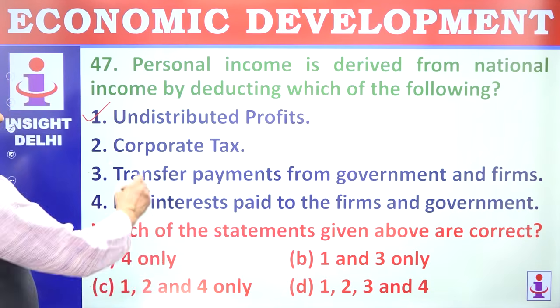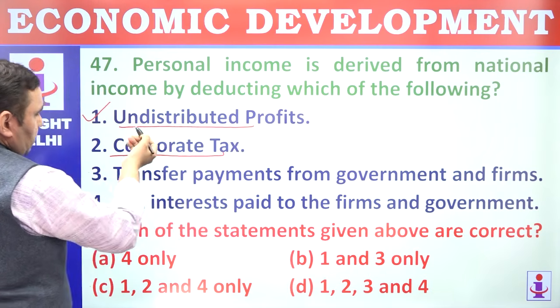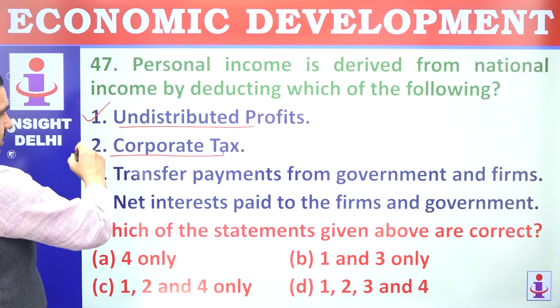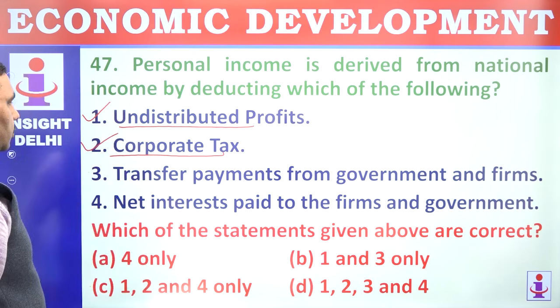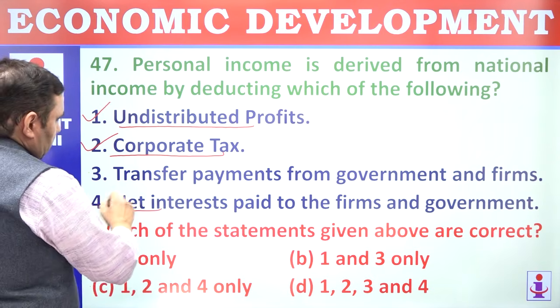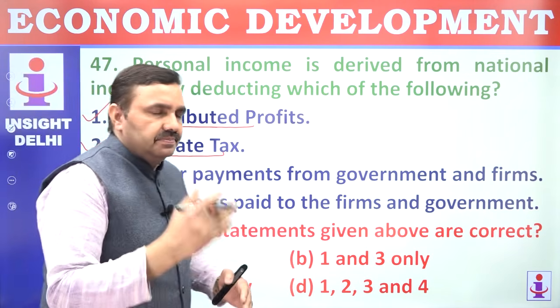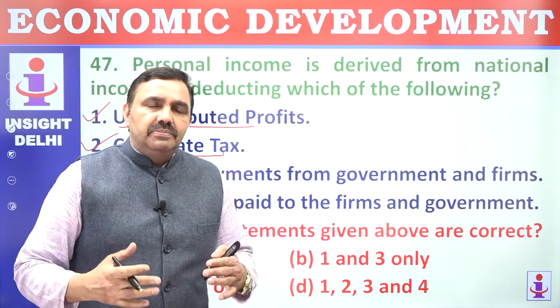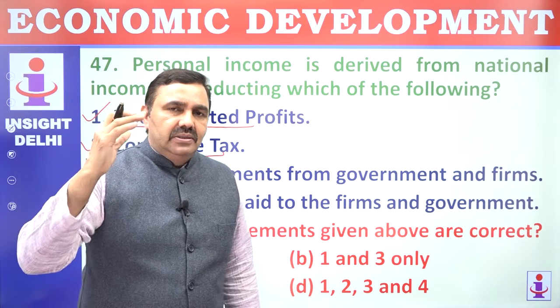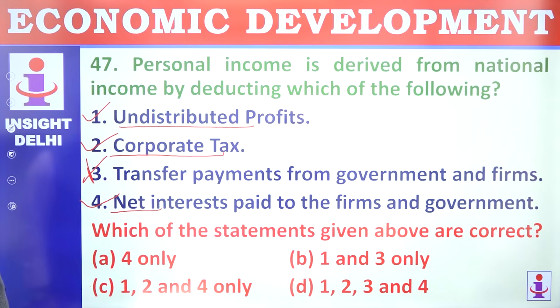So corporate tax, undistributed profits. Undistributed profits remain with companies, so they are not reaching the individuals, so they have to be reduced. Corporate tax has to be reduced. Net interest paid to the firms, that has to be reduced. Transfer payments have to be added up. Whatever government gives to people, whatever firms give to people, that has to be added to count personal income. 1, 2, 4. C.